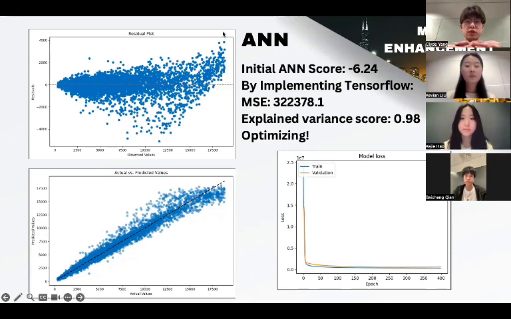So in the initial stage of developing our artificial neural network model, adjustments to the layer size and learning rate did not obtain satisfactory results. So we decided to proceed with optimization techniques with TensorFlow to enhance the model's performance. This approach led to marked improvements in our metrics. The final mean squared error was crucially reduced and the R-squared value increased, which indicates a stronger correlation between the predicted and actual values, and therefore a more satisfactory model performance.